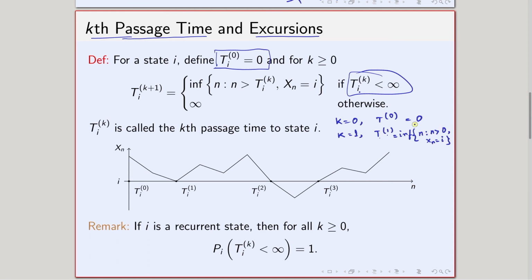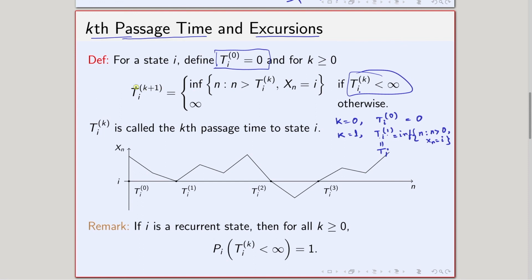Basically that means it is nothing but the same as what we defined earlier, T_i. So it is the same as T_i.